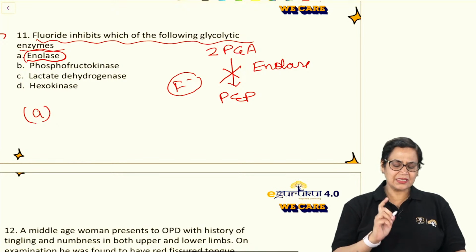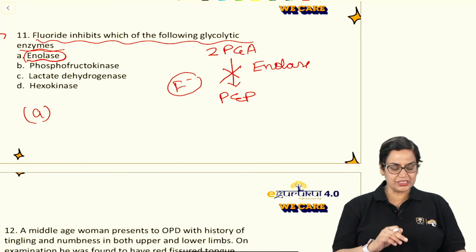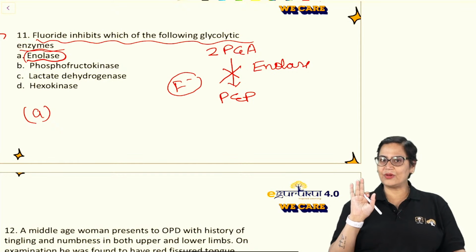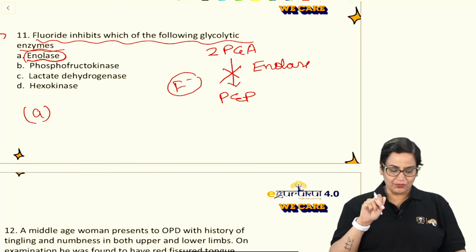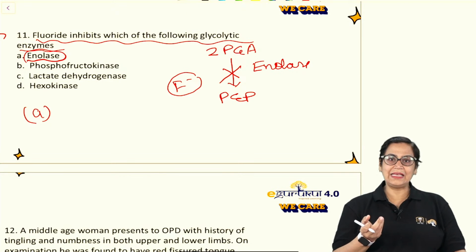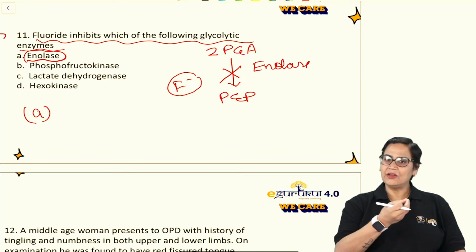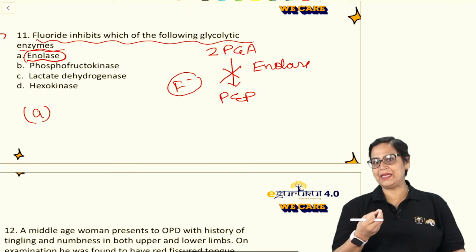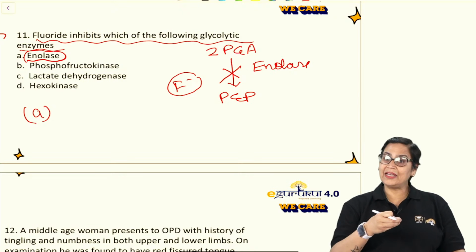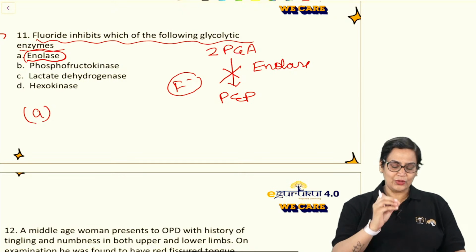Right? So this is a very important question, and this question can be asked in two types also. One is a direct question: fluoride inhibits which of the following enzymes? Enolase. Another format of this question is that if the blood sample has to be transported from one place to the PHC along with an anticoagulant, what is added? So it is always sodium fluoride.